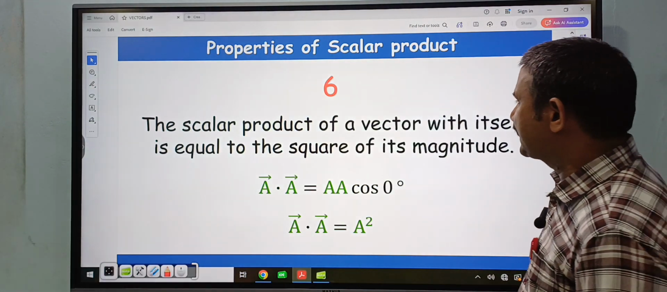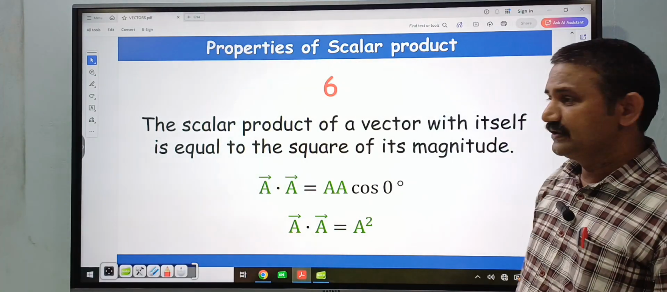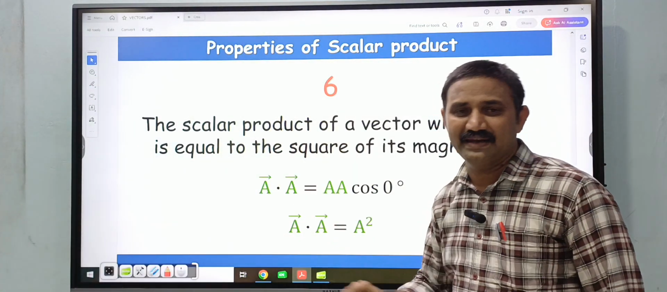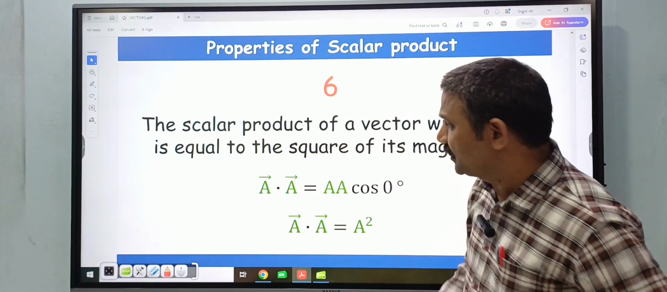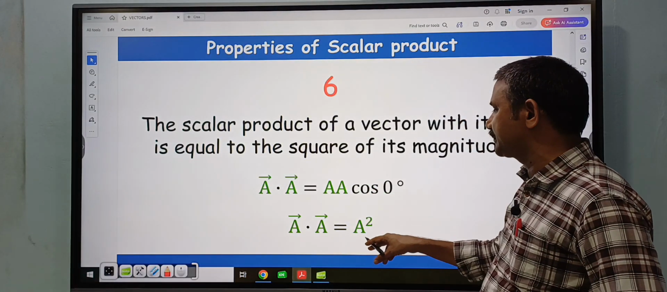Next, the scalar product of a vector with itself, that is A bar dot A bar. So A bar and A bar both are in the same direction. The angle between them is how much? That is 0 degree. So A bar dot A bar is equal to A into A cos 0, that is A square.